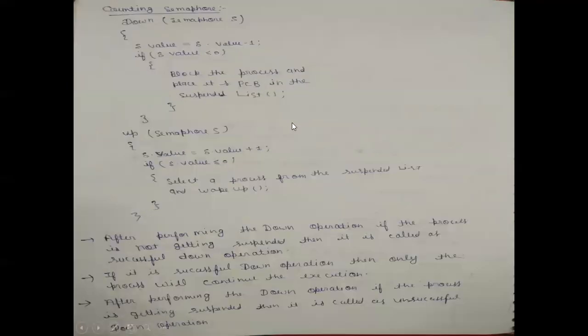This is the counting semaphore, and counting semaphore values lie between -infinity to +infinity. So the initial value of S is +17. First perform the 23 down operations. P represents the down operation.